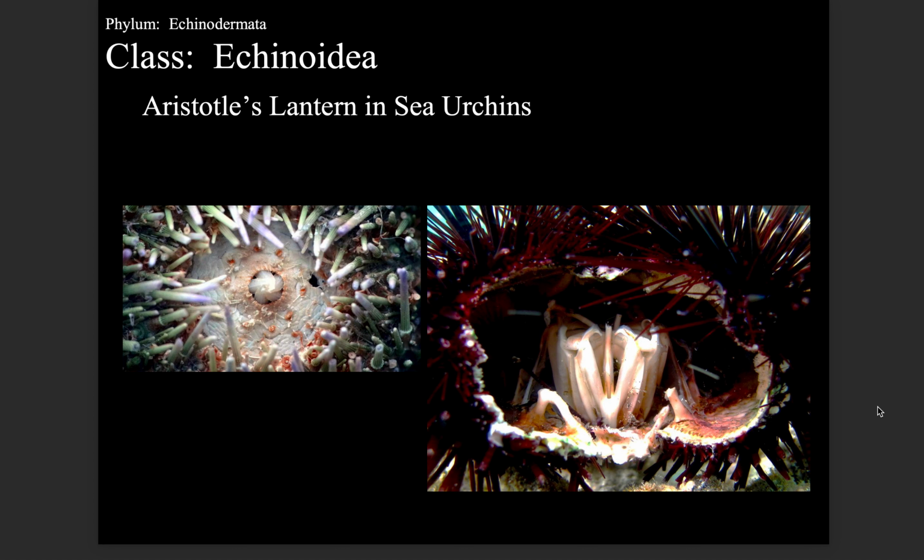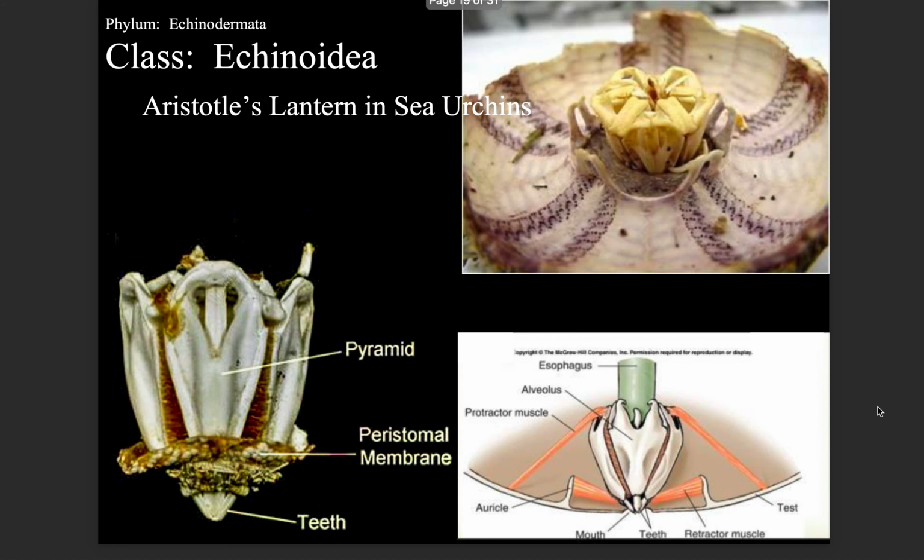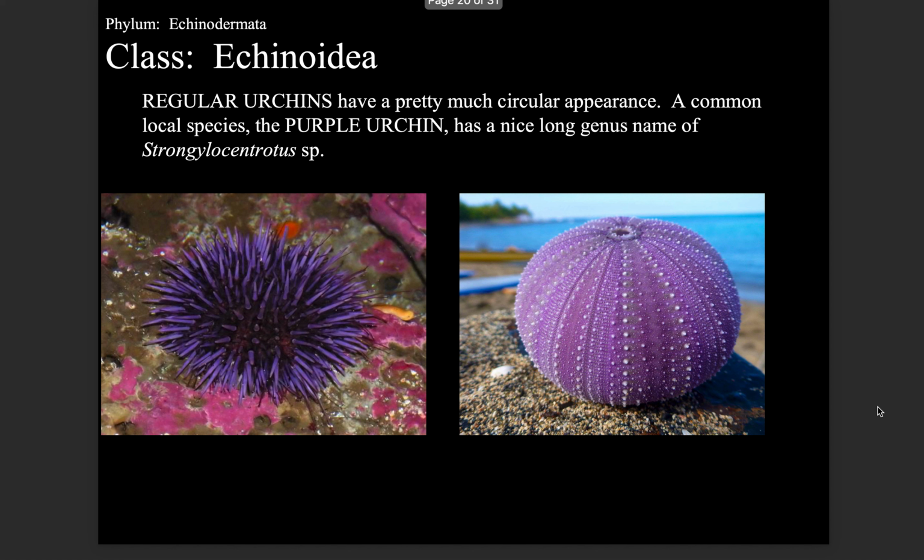Aristotle's lantern in sea urchins. Regular urchins have a pretty much circular appearance. A common local species, the purple urchin, has a nice long genus name of Strongylocentrotus purpuratus.